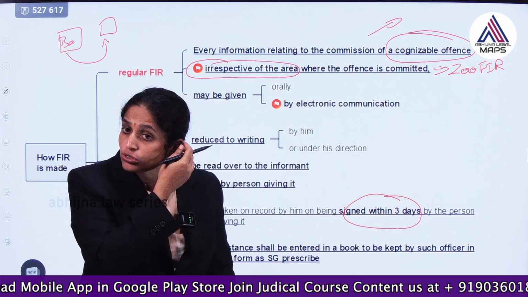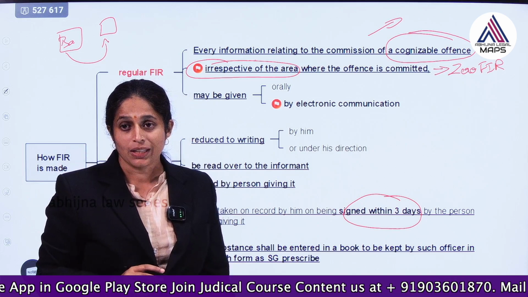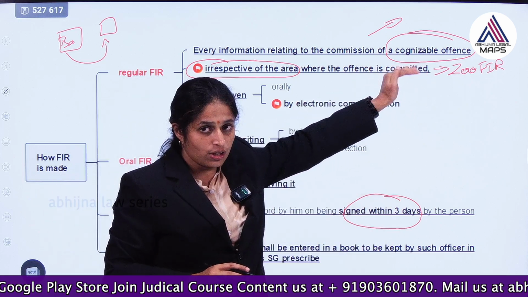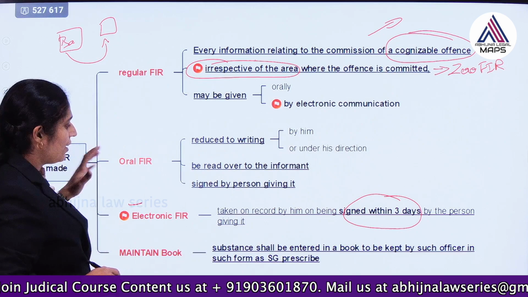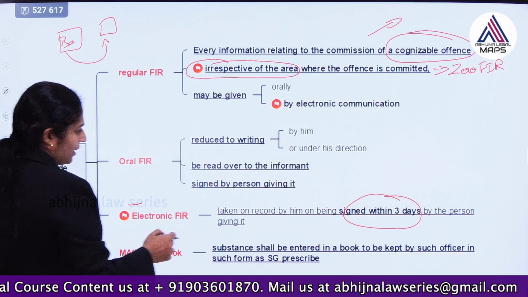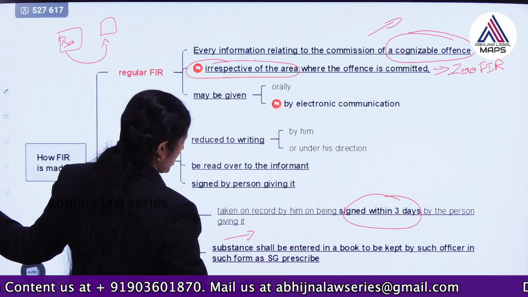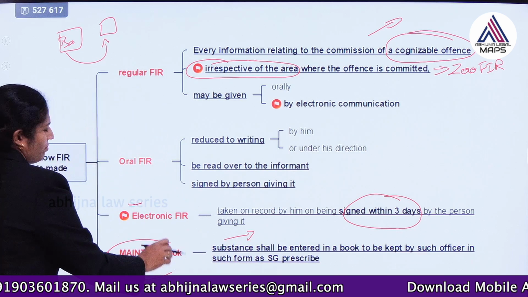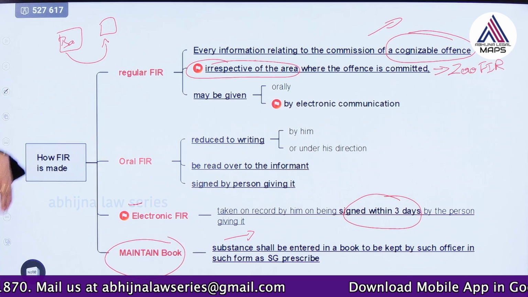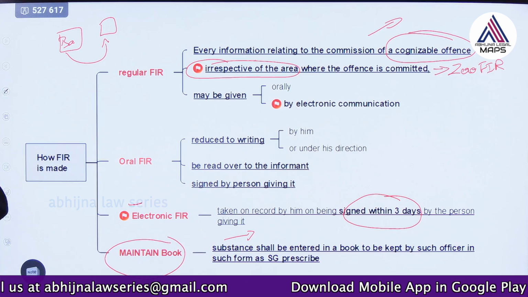To any officer in charge of the police station, you can give the information. That is a new concept introduced here, zero FIR, what we call. And also we see that whatever information has been given should be maintained in a book. That's one thing they have said, because some proper record should be there.